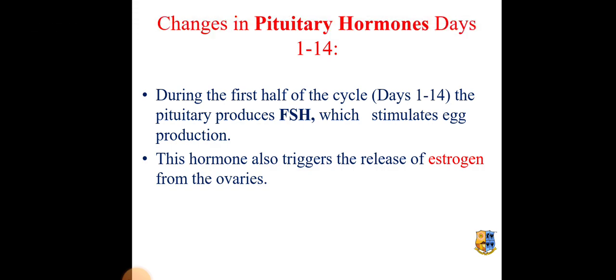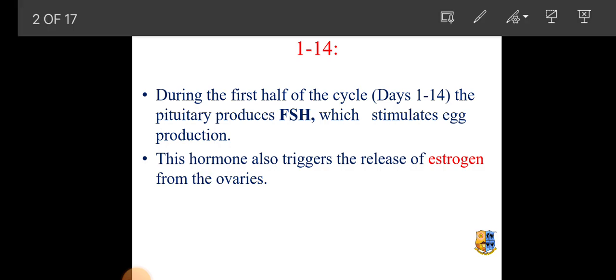Changes in pituitary hormone. During the menstrual cycle, there will be changes in pituitary hormones. Day 1 to day 14, during the first half of the cycle, the pituitary produces follicle stimulating hormone which stimulates egg production. This hormone also triggers the release of estrogen from the ovaries.